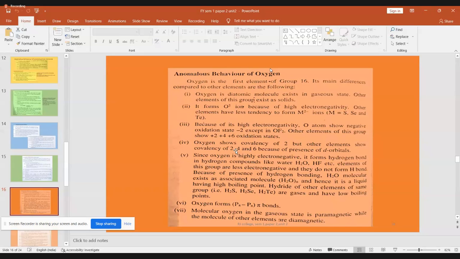Chances are there. And B division, they will be missing some lectures because of the holidays. 19th is again a holiday. So we don't know how B division people, if they keep any extra lecture and finish off, they will overtake you. So I cannot guarantee till what syllabus people will be completing. So better keep your mind prepared that we are having till anomalous behavior of nitrogen. Okay, is it clear? And then keep studying so that you will not have any shock at the last minute.